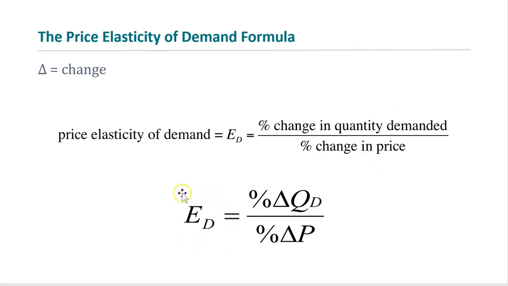Or we can use this notation. So E subscript D stands for elasticity, and this triangle here is the symbol for change. So elasticity of demand equals percentage change of quantity demanded divided by percentage change in price.